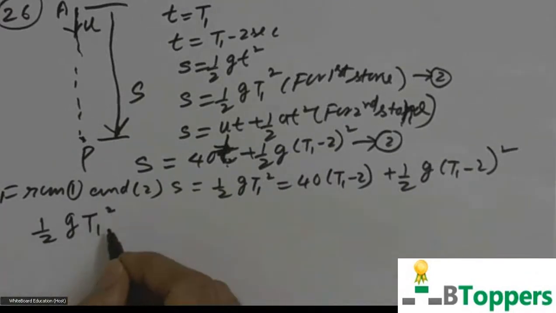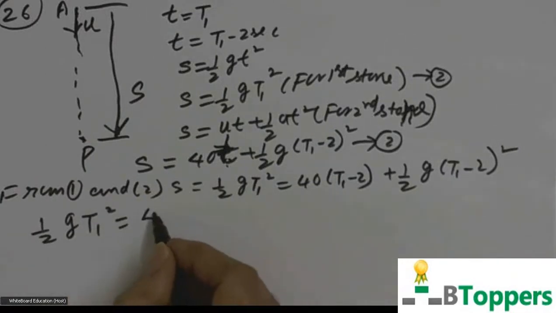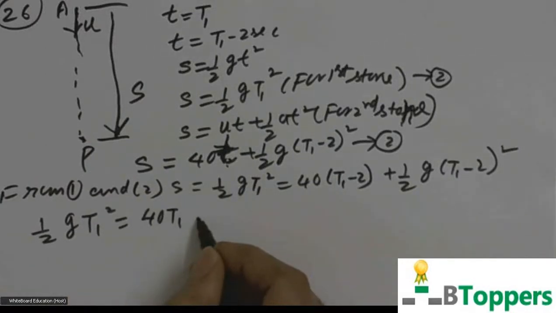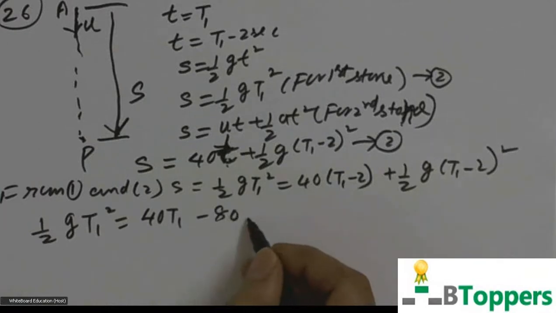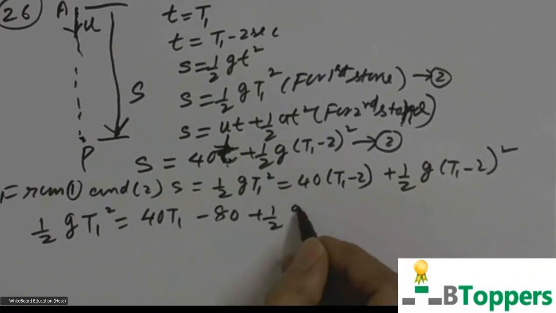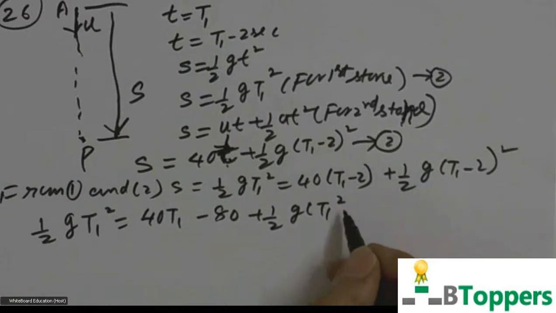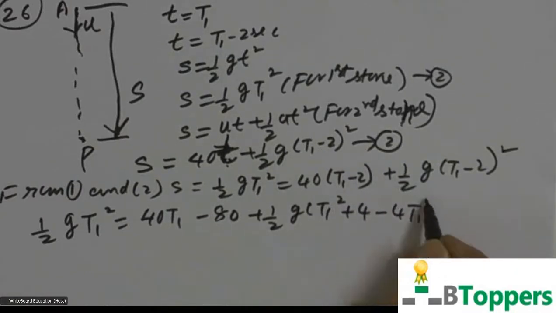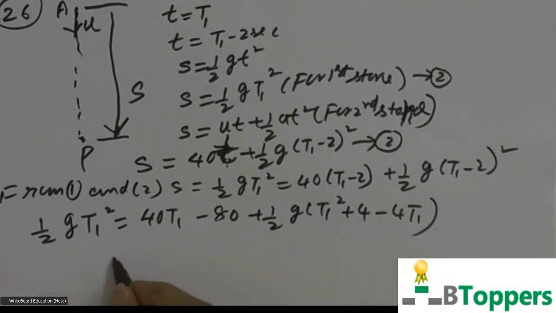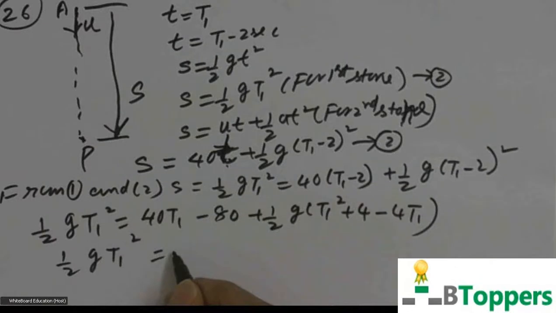If you want to copy the solution of the problem, you can start writing. You can expand that, and first solve for t1.